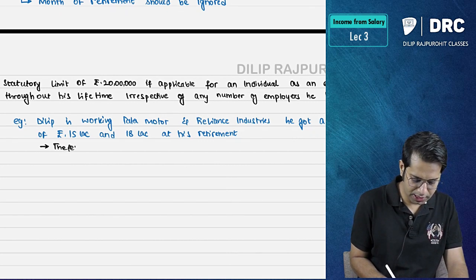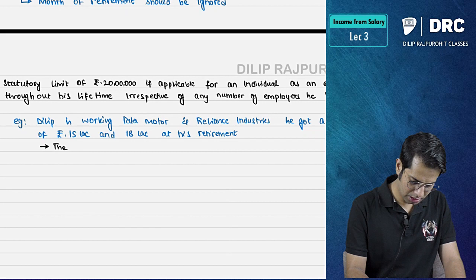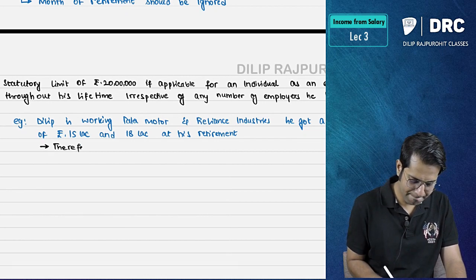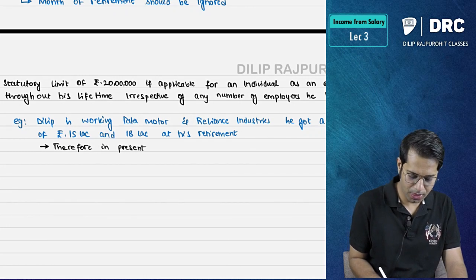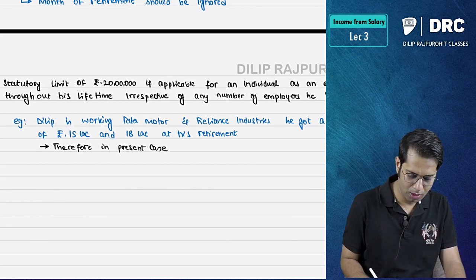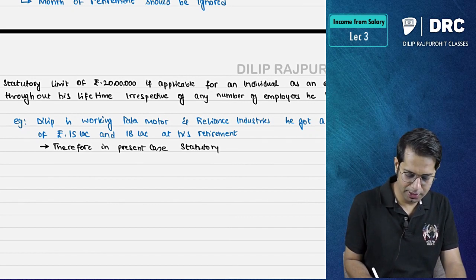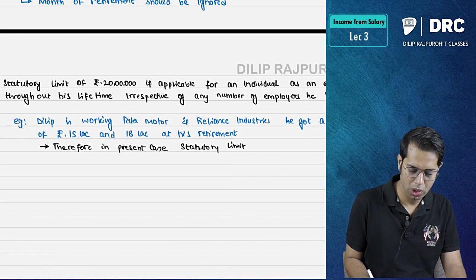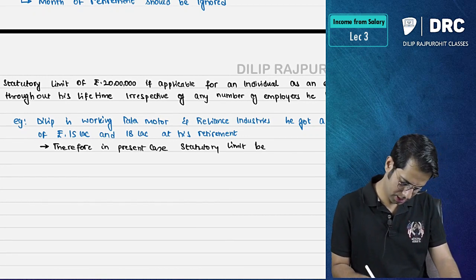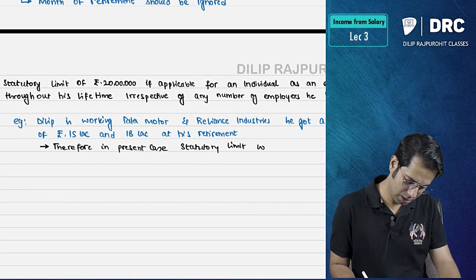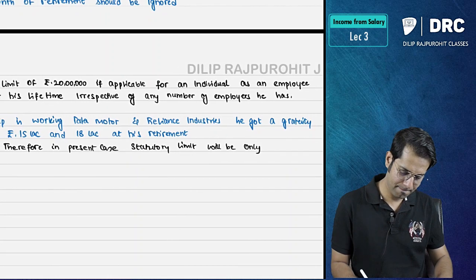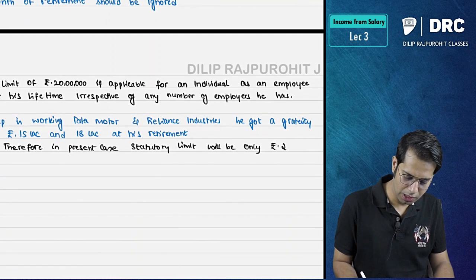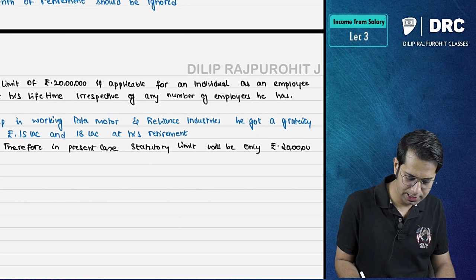Therefore, in the present case, the statutory limit will be only rupees how much? 20 lakhs.